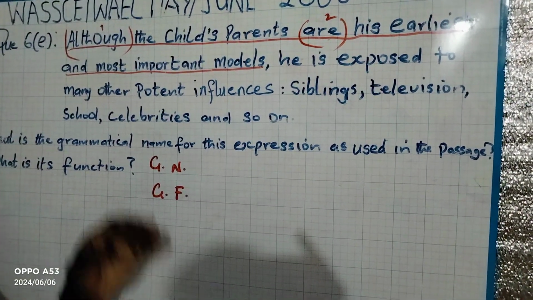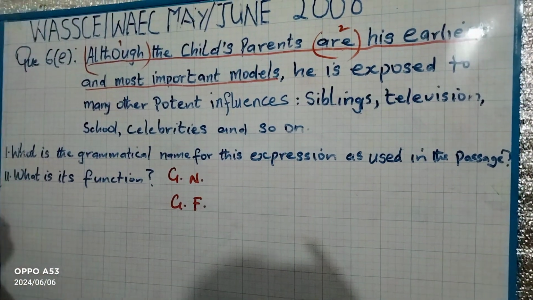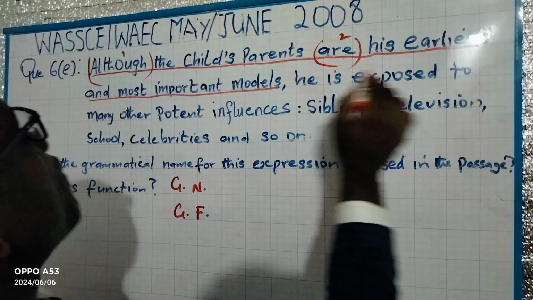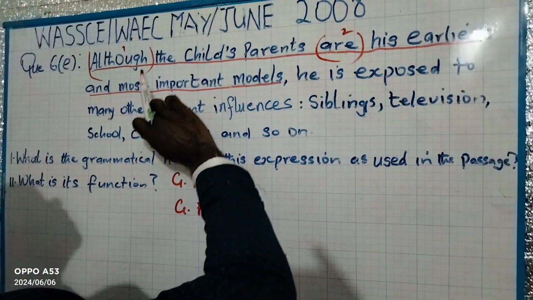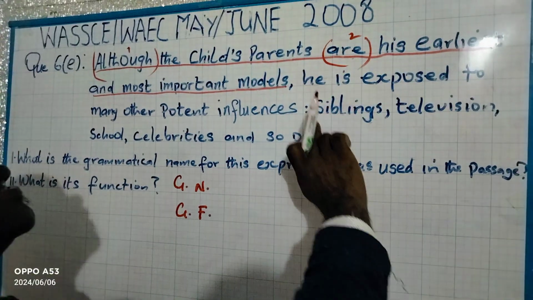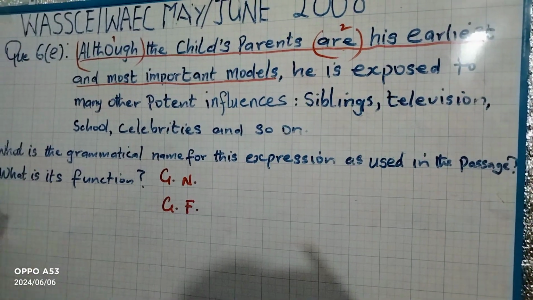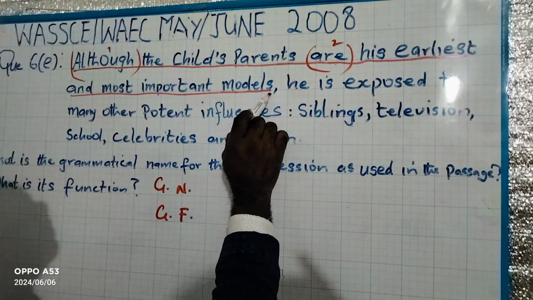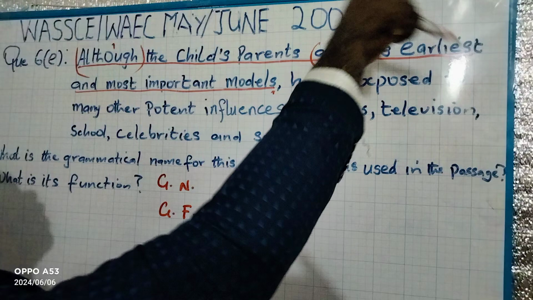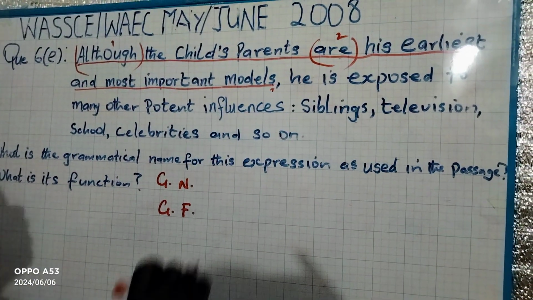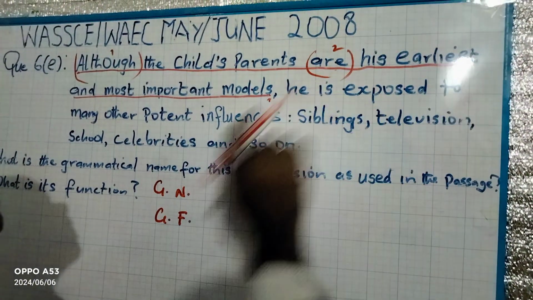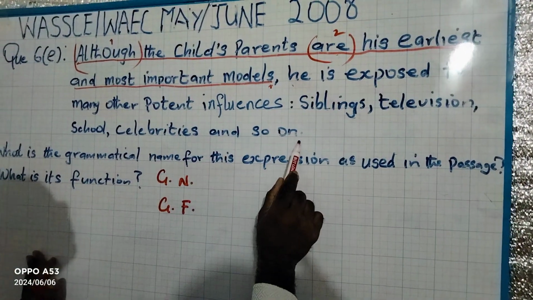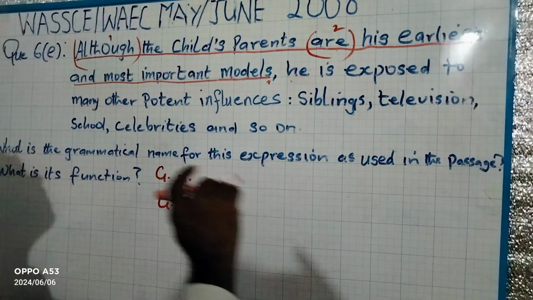Then the last test for adverbial clause, we will now check if this underlined expression, all of it, is pointing to another verb in the other part of the sentence. I want to repeat. We check if from although to models is pointing, is focusing on another verb in the other part of the sentence. Now, from he to the end is the other part of the sentence.